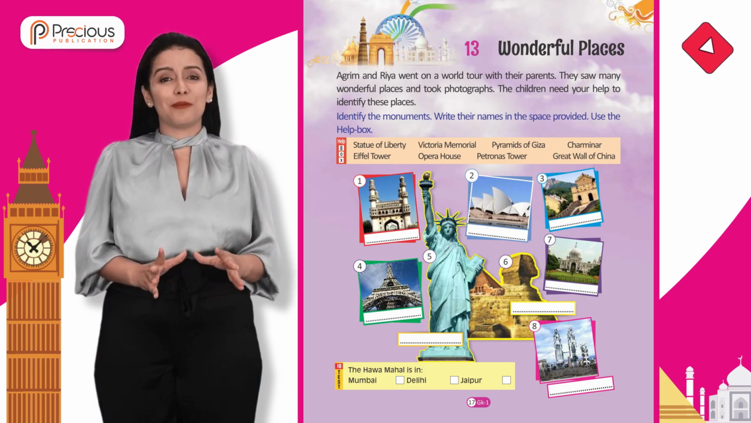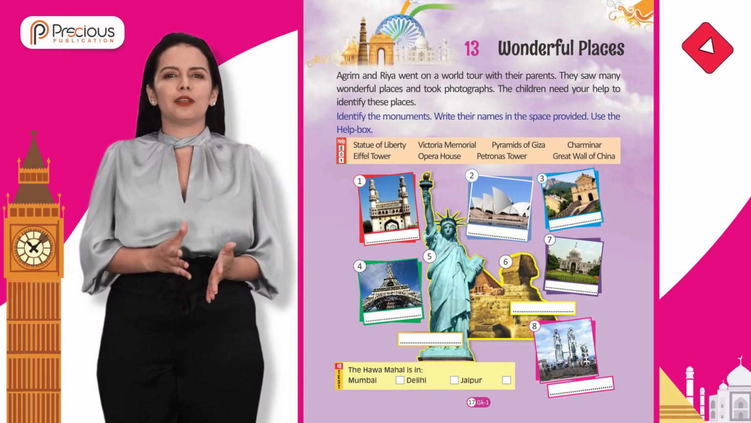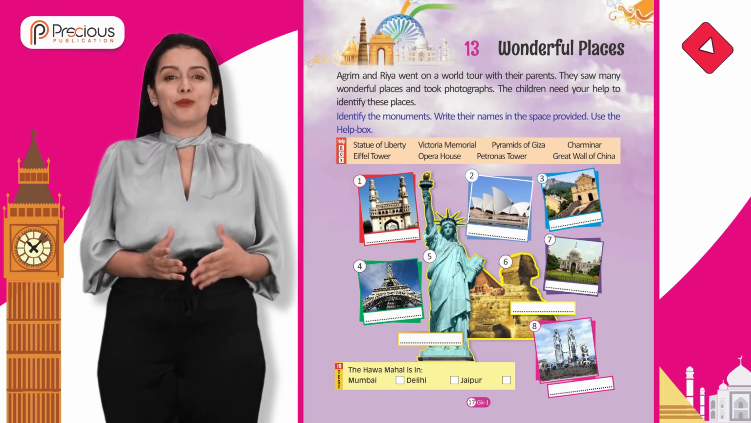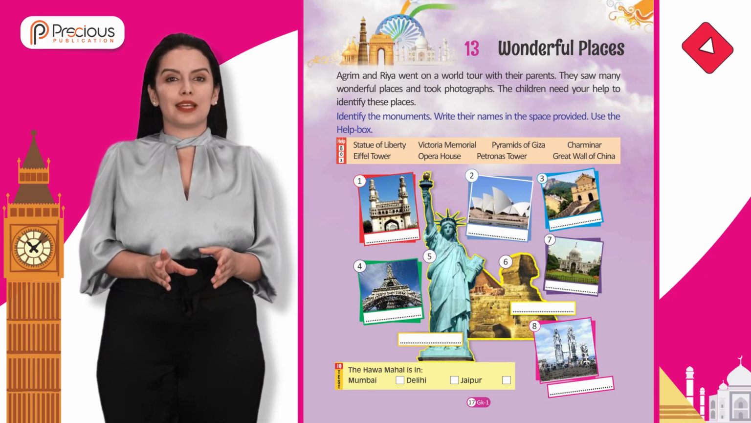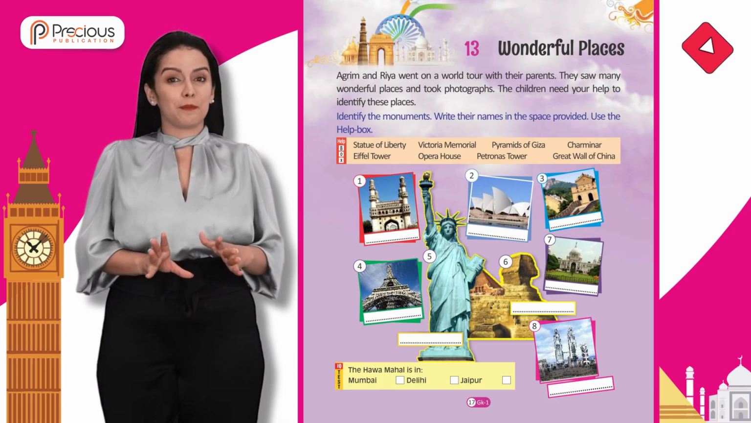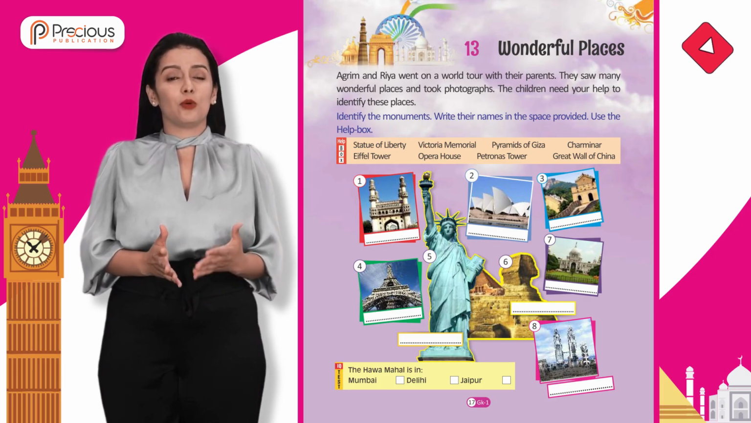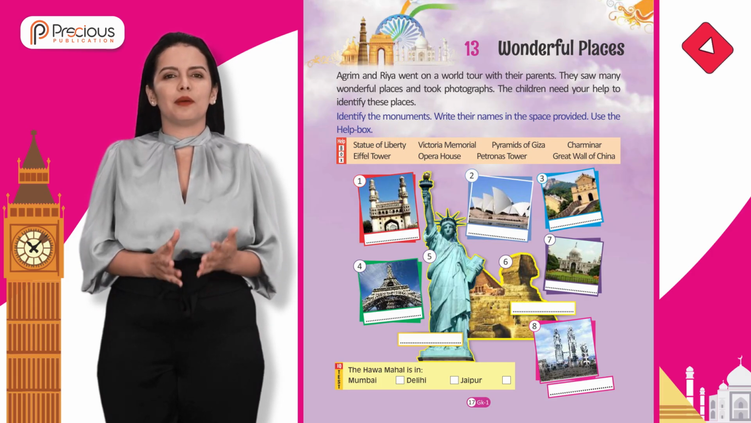Chapter 13. Wonderful Places. Agrim and Ria went on a world tour with their parents. They saw many wonderful places and took photographs. The children need your help to identify these places. Identify the monuments. Write their names in the space provided.